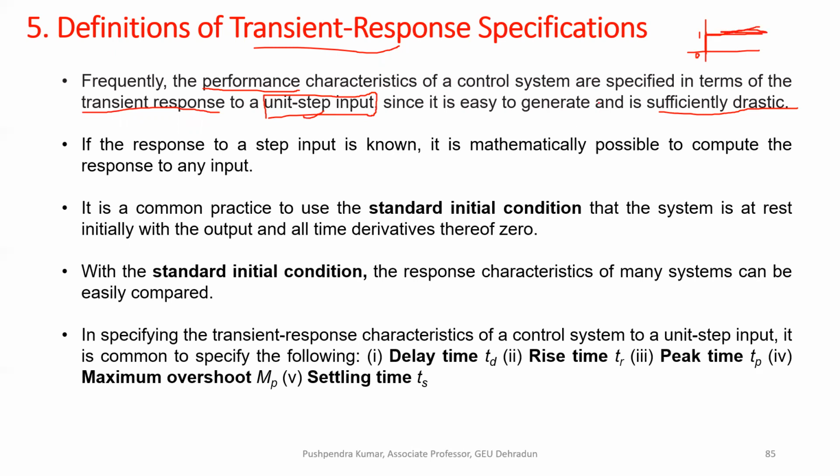Also, it is very easy, not that complicated like other input signals. So it is an easy signal and sufficiently drastic.